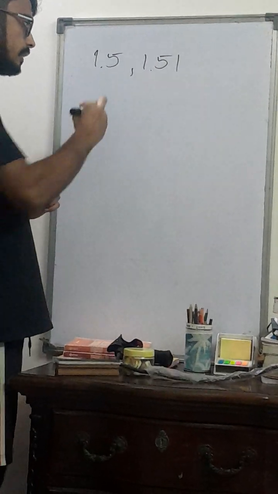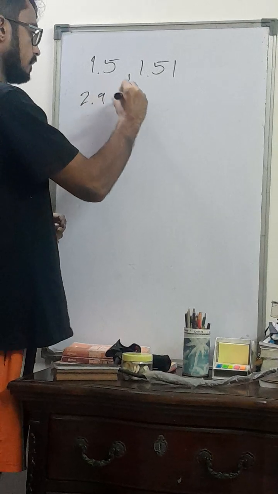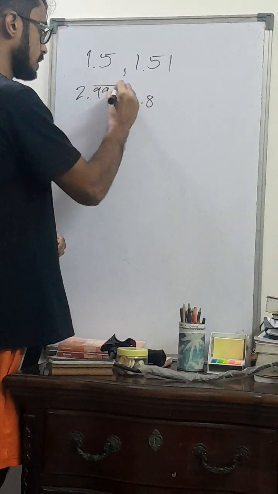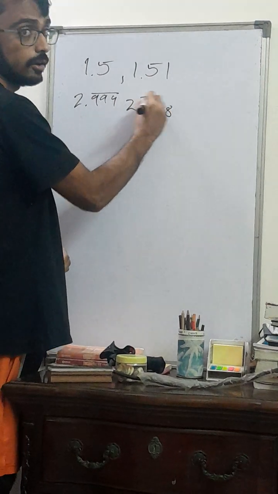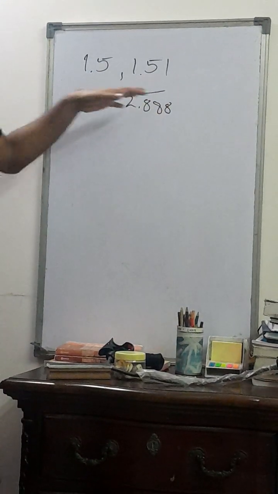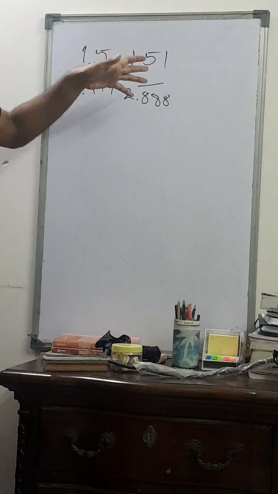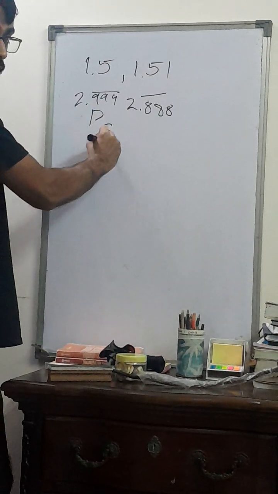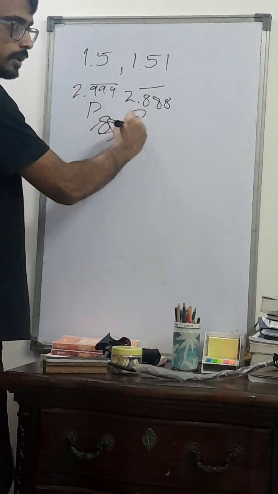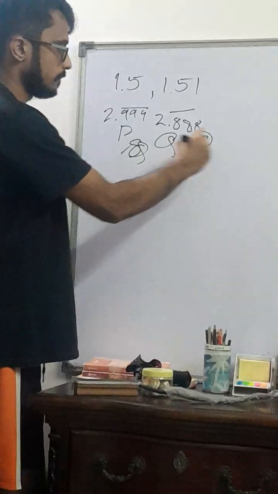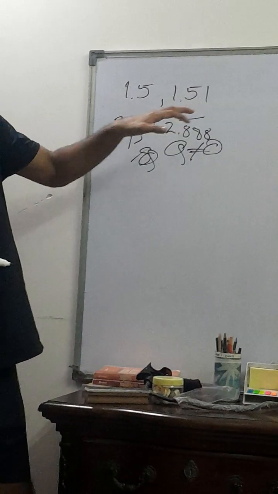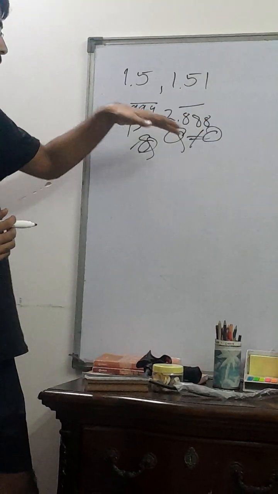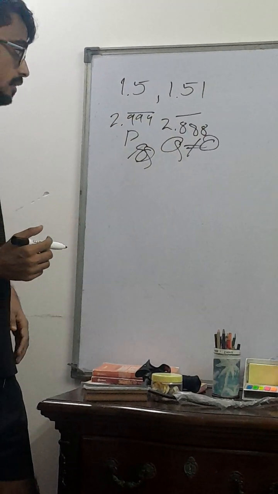Other types of decimal numbers include 2.9 and 2.8, but really the 9 extends forever, and the 8 also extends forever. These ones are also rational numbers. You can also figure out how to express these in the form p by q, where q is not equal to 0. They are repeating, continuous decimals, but they still have a repeating pattern. These two are considered rational numbers.